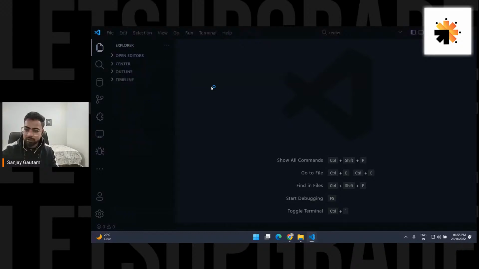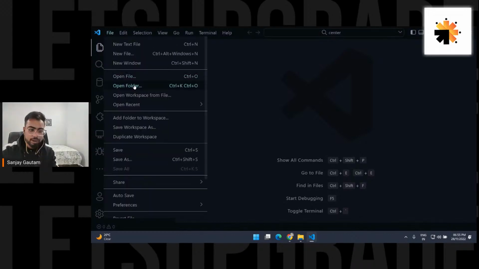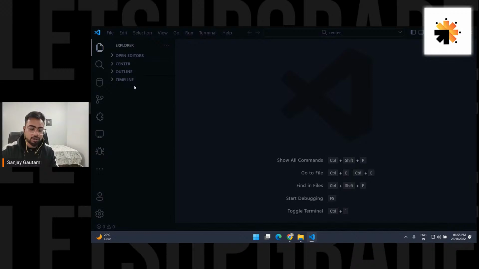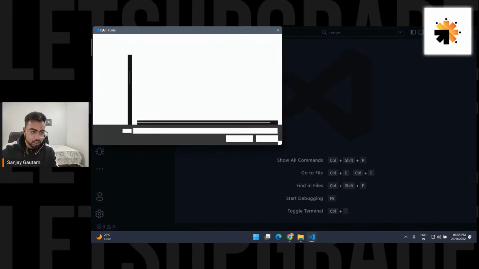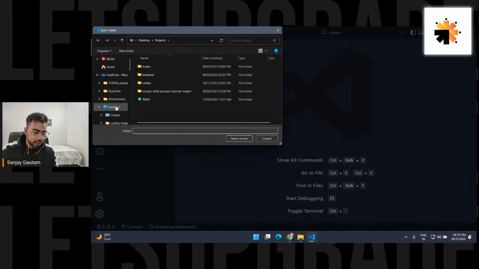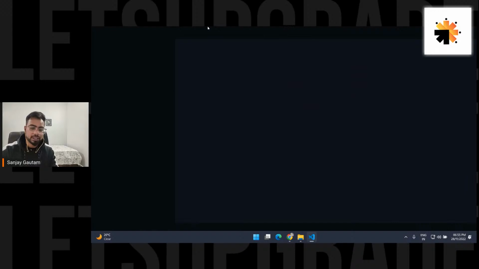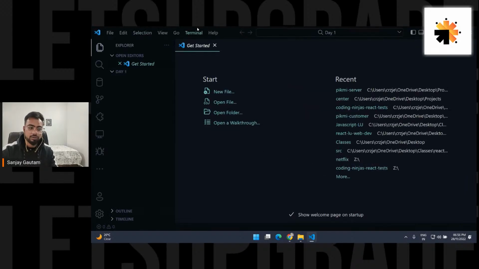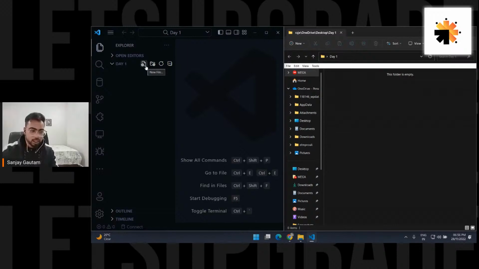In this VS Code, you can basically open any folder where you want to work. Just click here on File, then Open Folder. I'm going to select the folder that I have recently created, in our desktop, day one, and select the folder. It's going to open this folder here. So now our folder is open, and with VS Code, you can create multiple files. This is our folder here, and here you are getting some icons and all.